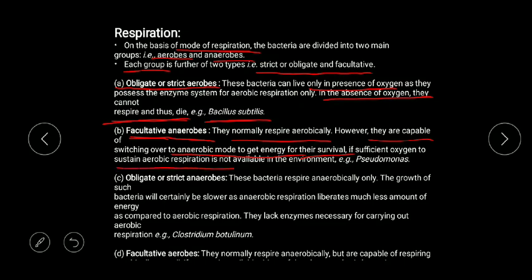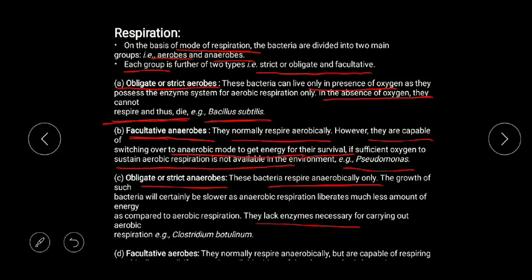They are capable of switching over to anaerobic mode to get energy for their survival if sufficient oxygen to sustain aerobic respiration is not available. Usually they survive in the presence of oxygen, but sometimes they can tolerate anaerobic conditions, such as Pseudomonas.